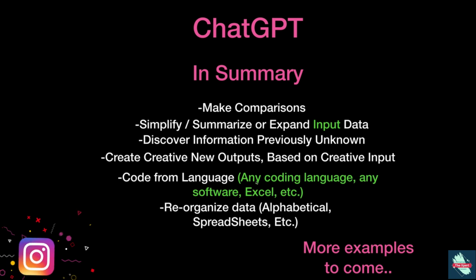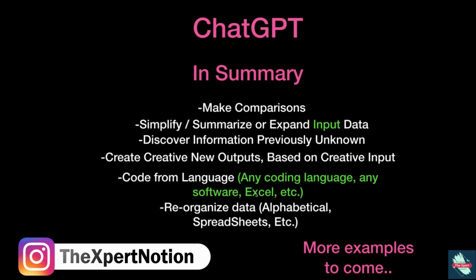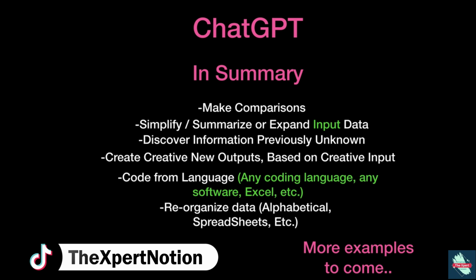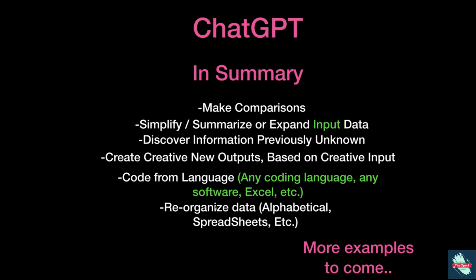Code from language, in any coding language, including software, Excel sheets, etc. Reorganize data, so you can sort data, or make data work for, let's say, a JSON file or a CSV file. Some of you may be familiar with those file formats, which are for spreadsheets and the like. Those are all things to start to wrap your head around. Could you take a giant block of text, pick out the name, pick out the location, and then assemble that into an Excel sheet? You could. You would be able to sort and find that information. Those are all things to briefly think about, and we'll go into some more examples coming up here.